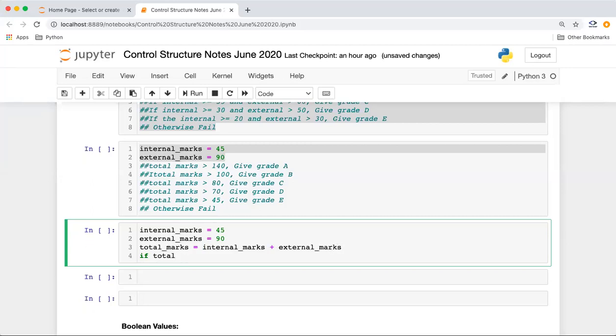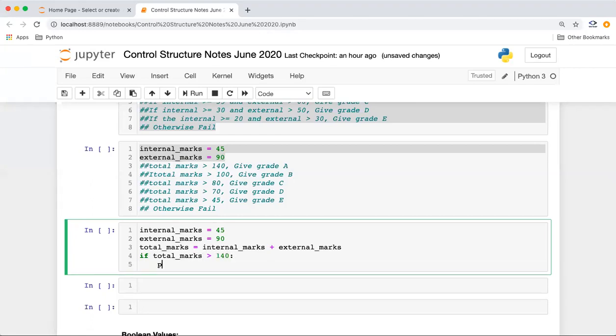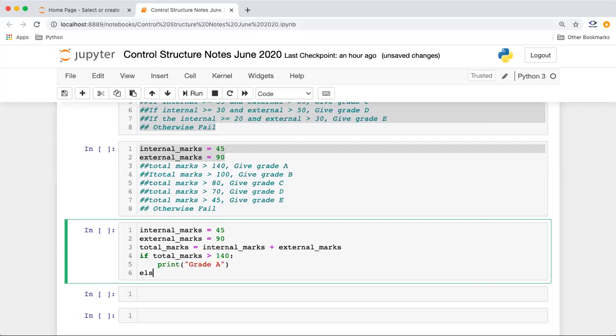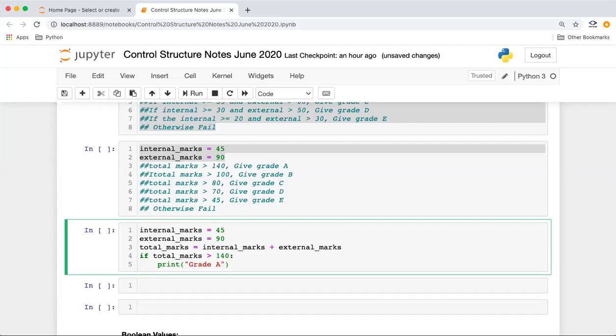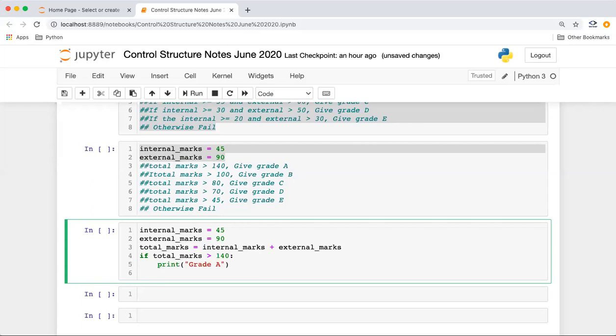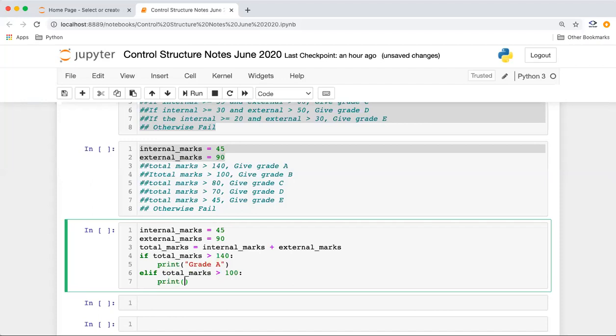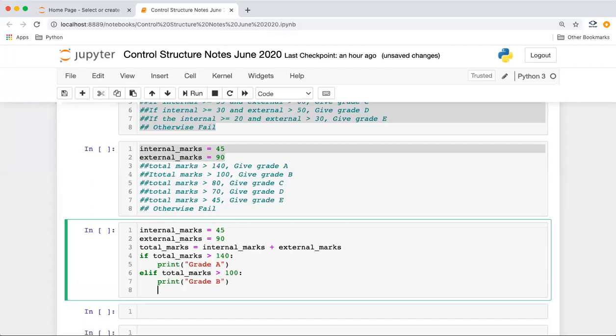Now we'll say if total marks is greater than 140, we can just print or store the result in a variable also, grade A, right? Else, so guys, once I press enter here, it's coming at the same line, but I just want one line, so I have to go to this if level only if I want to add else part also. So here it will be elif, right? And we want to add a condition here. We want to say total marks greater than 100. We'll just print grade B, right?